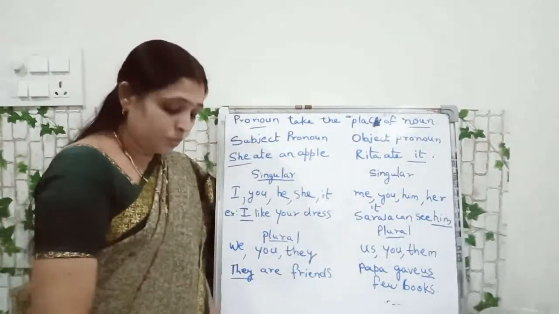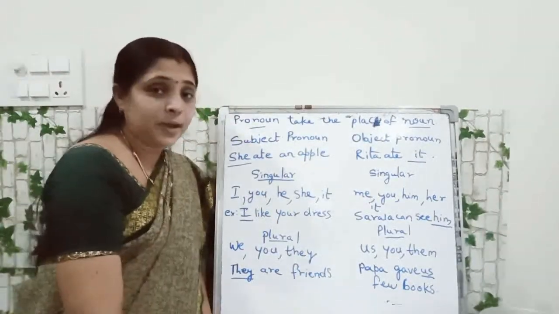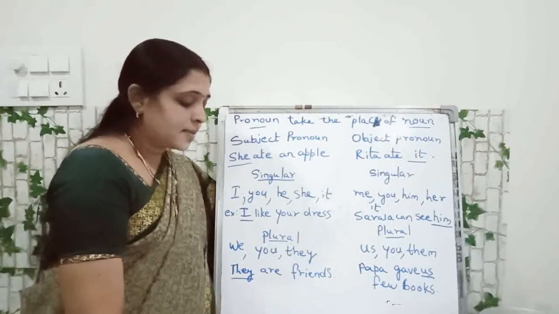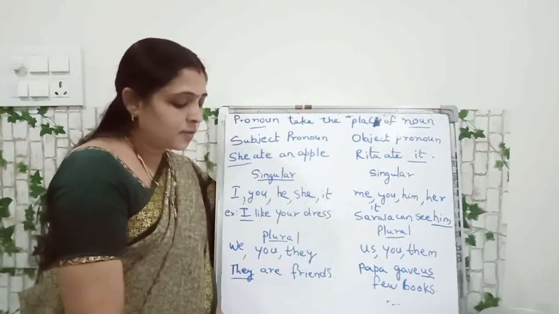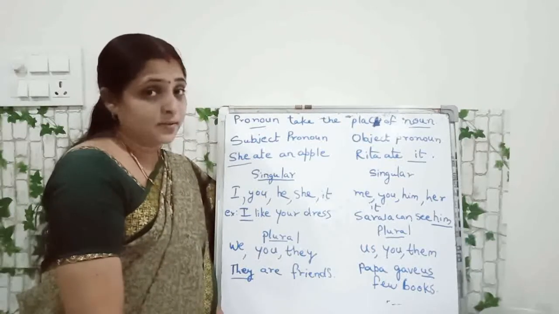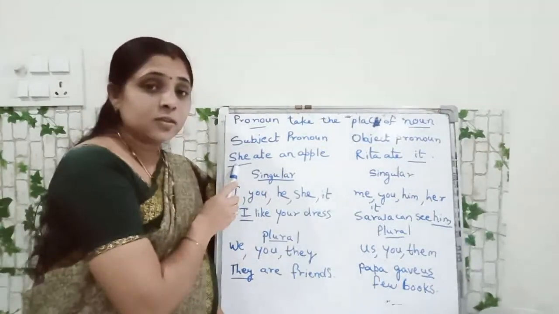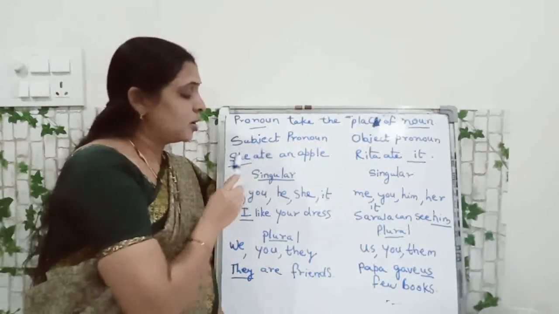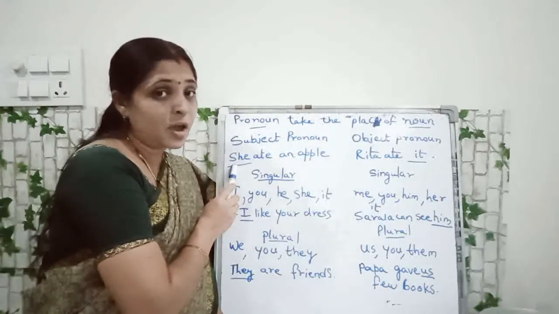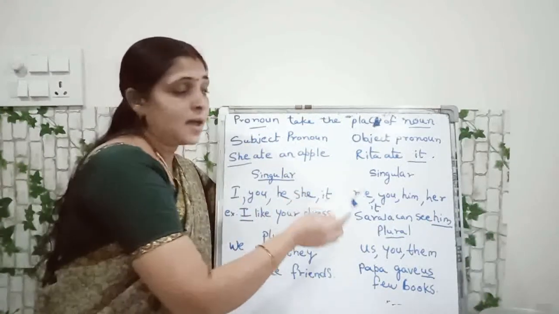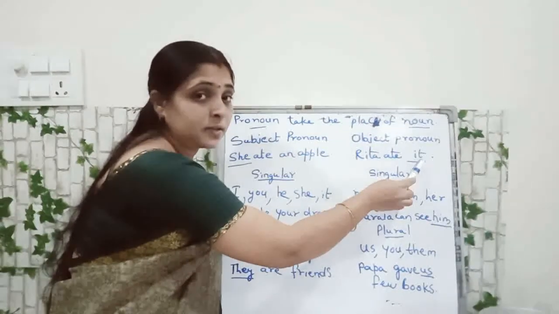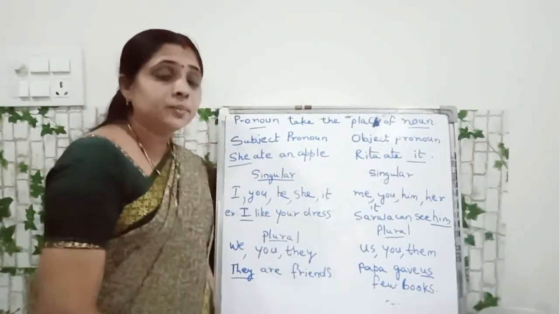See your book, all of you, page number 35. Here, what is the subject pronoun? A subject pronoun takes the place of the subject in a sentence. So here, what is this? This is the subject part. So a subject pronoun takes the place of the subject of the sentence, as well as an object pronoun takes the place of the object of the sentence. Is it clear, everybody?